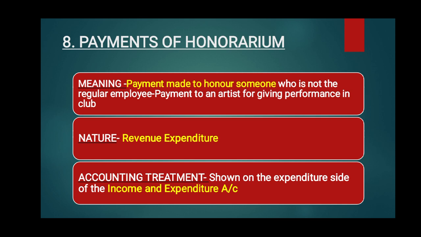For example, payment made to an artist for giving a performance in the club is the honorarium. What will be its nature? Its nature is revenue. Honorarium is treated as revenue expenditure, and it will be debited to the income and expenditure account.